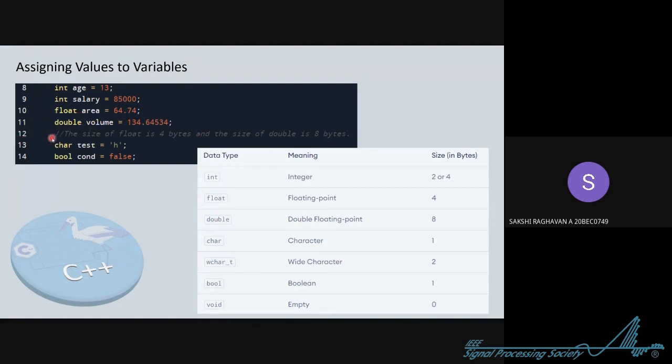Now read what comment I have written in line 12. So in C++, you can just keep this point in your mind. When you want to add comments, you just use 2 slashes as shown and you write the line. So what are comments? I am hoping that if you have done any coding language, you would know, but I'm just telling.